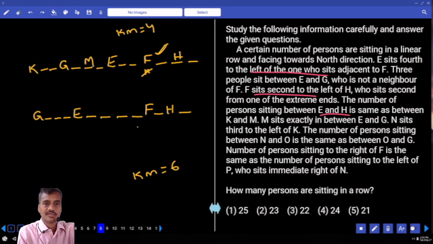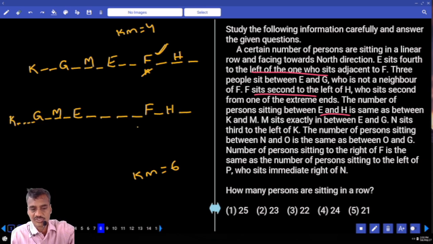There must be 4 people between K and M. Now here, M is exactly between whom? M is exactly between E and G. M is here. Now 6 persons between K and M, 1, 2, 3, 4, 5, 6, cannot be right hand side. Hence must be left hand side. Then between K and M, there must be 6 people. K is somewhere here. 1, 2, 3, 4, 5, 6. Hence between K and M, there must be 6 people.